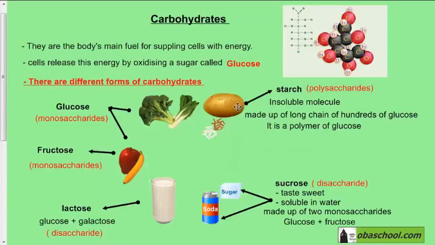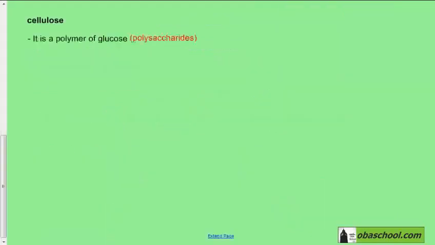Starch comes from plant resources. As we said, it is found in the cell wall of plants. We cannot find it from animal resources. The sugar that we find from animal resources, from meat for example, is called glycogen. It is the polysaccharide of glucose that is stored in animals. So glycogen is a polymer of glucose also, but it's different from starch because it comes from animal resources. So when we eat meat, the sugar or the polysaccharide that we get is glycogen.